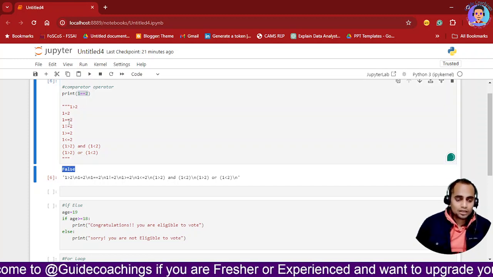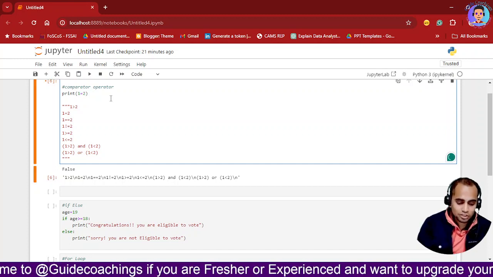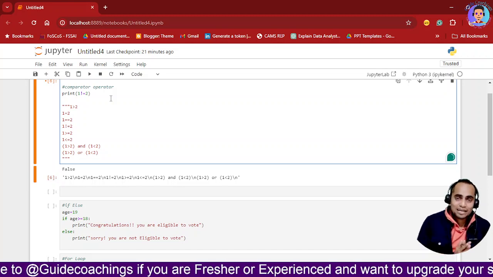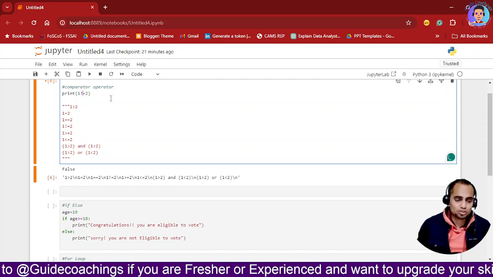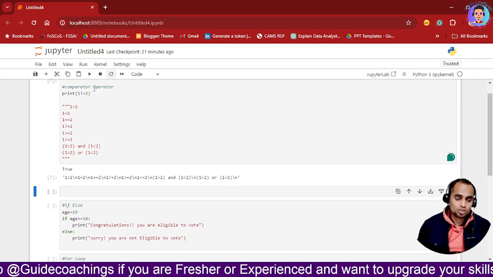Then we have not equals to. Not is again an exclamation, and this is universal, in every language you will find exclamation equals to, that means not equals to. So 1 not equals to 2, that means true, it is a true statement.